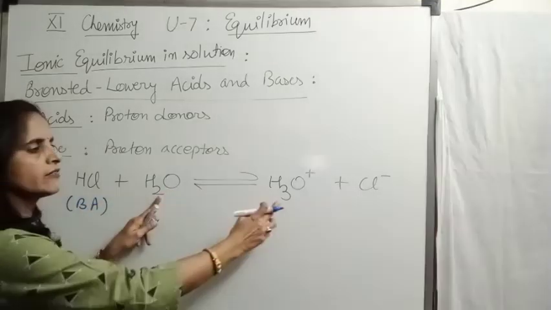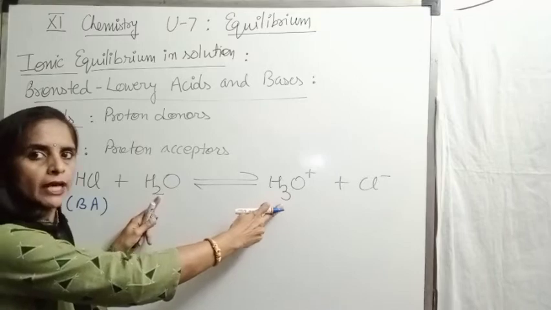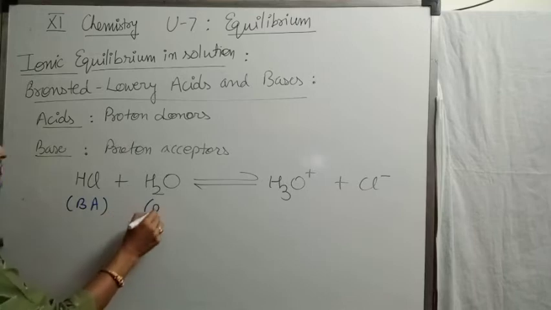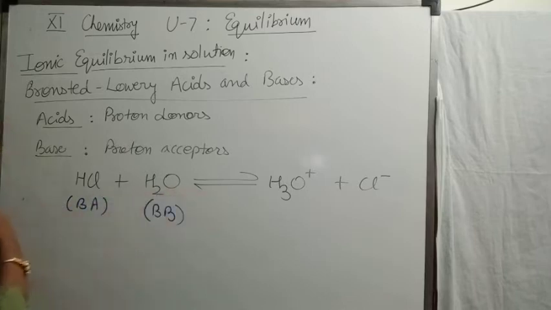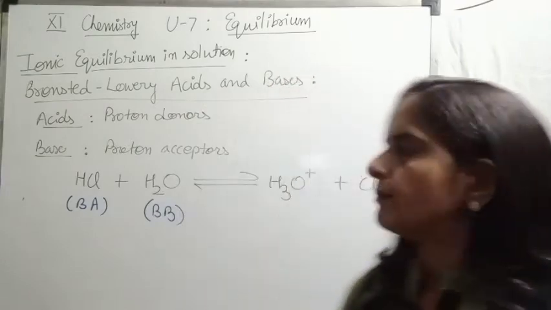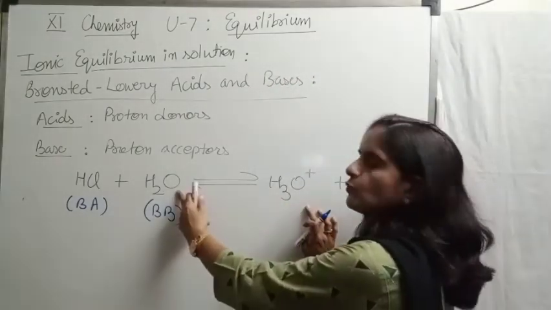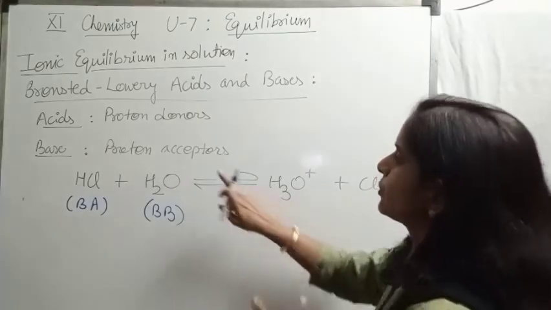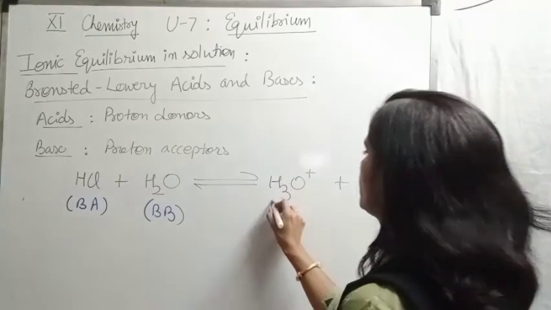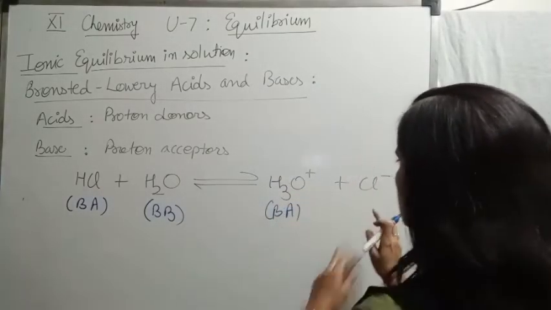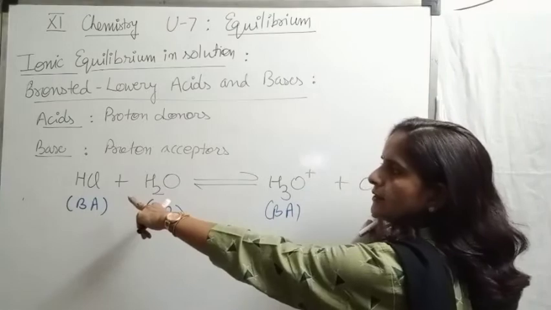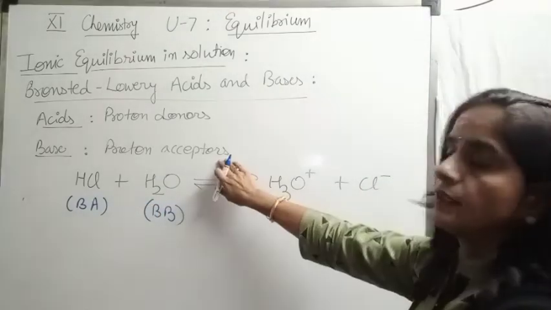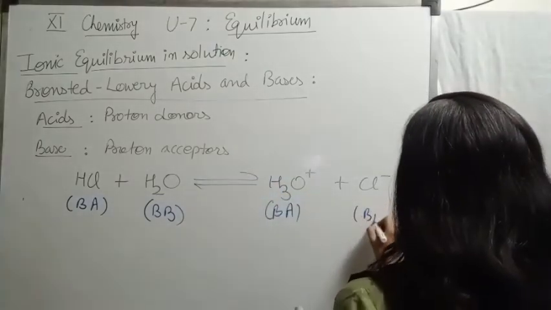Similarly, H2O by receiving one proton is converted into hydronium ion. So, a proton acceptor behaves like a Bronsted base. Check the backward reaction. In the backward reaction, hydronium is converted into water, means it has released one proton, and a proton donor is an acid. So, hydronium is a Bronsted acid. Chloride is converted into HCl, means it has received a proton, and a proton acceptor is a base. So, it is a Bronsted base.